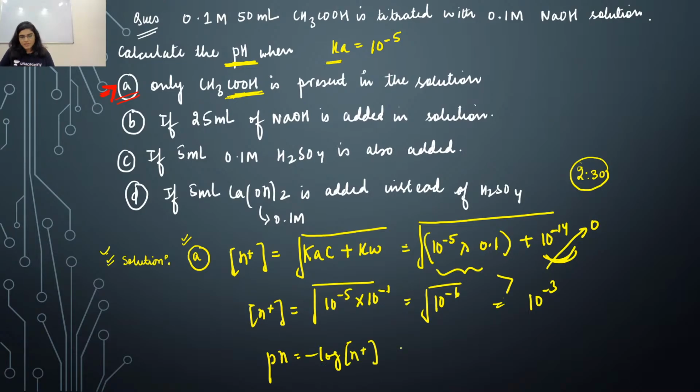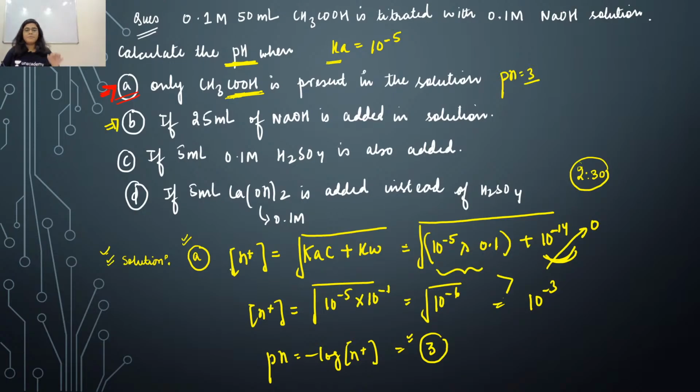Is this point clear, everyone? Vedansh, this question is clear, how pH is coming out as 3? Just give me a thumbs up or just write down in the comment section if this is clear, that the answer for option number A is pH 3. Is this point clear now? All right. Fine.